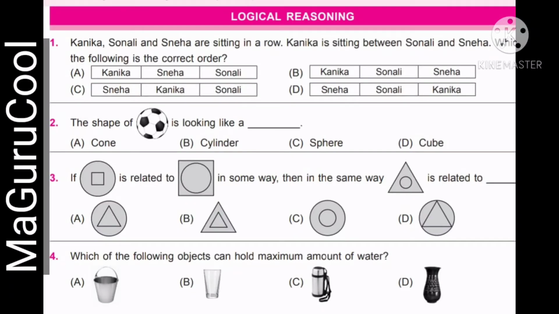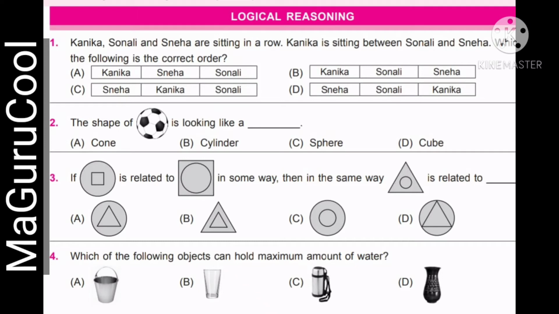So here is the sample question paper. Again, I request you to take a screenshot of this. I am giving you the first 4 questions based on logical reasoning. Kanika, Sonali and Sneha are sitting in a row. Kanika is sitting between Sonali and Sneha. Who is the oldest? Who among the following is the correct order? The second one, the shape of a ball is looking like a dash. So cone, cylinder, sphere or a cube.